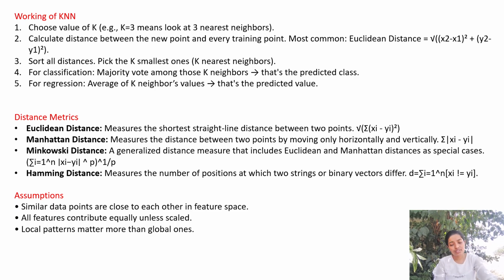So just remember what assumptions are. Assumptions are the basic conditions that we should always consider before applying an algorithm. Before applying the KNN algorithm, these three conditions need to be satisfied, or our data should satisfy these conditions. These are the assumptions. What are the assumptions? Similar data points. It says that similar data points lie close to each other.